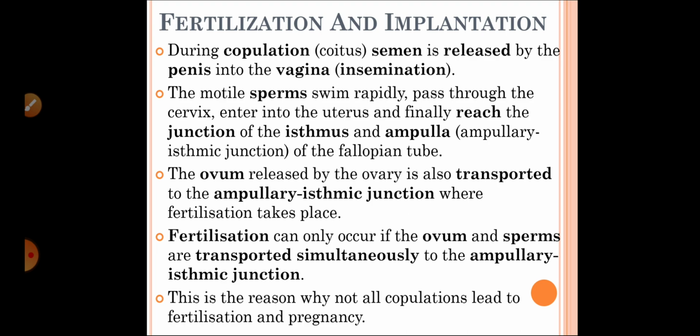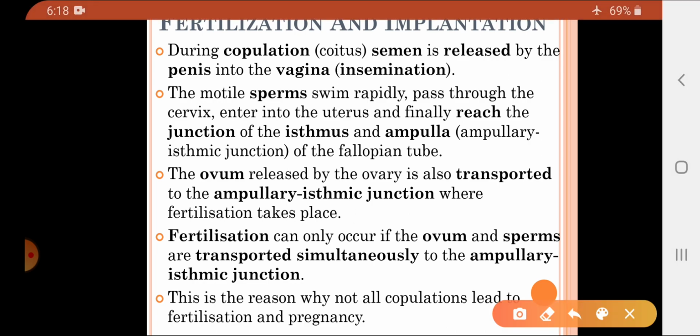Now, how do fertilization and implantation take place? During copulation, that is coitus, the semen is released by the penis into the vagina, and that process is called insemination. So during copulation, the males release the semen into the vagina of the females.